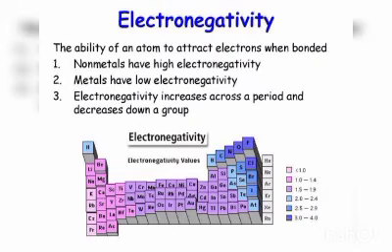So we can see that the ability of an atom to attract electrons when bonded is known as electronegativity. Non-metals have high electronegativity, metals have low electronegativity. It will increase across a period and decrease down the group.